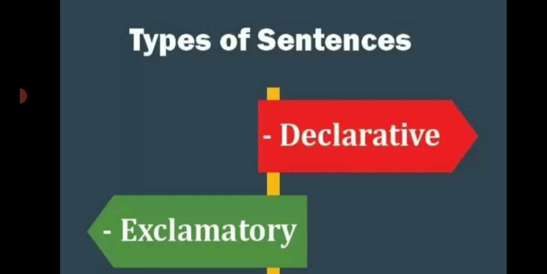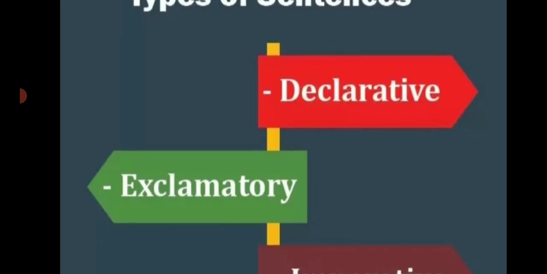A declarative sentence simply makes a statement or expresses an opinion. In other words, we can say that a sentence which makes or declares something is called a declarative sentence. For example, I want to be a good writer. Also, a declarative sentence ends with a full stop. Here the sentence is declaring that the person wants to be a good writer, and this sentence also ends with a full stop. So it is an example of a declarative sentence.